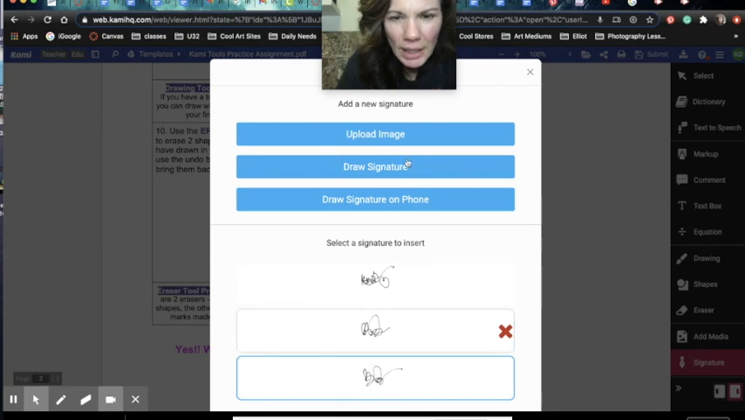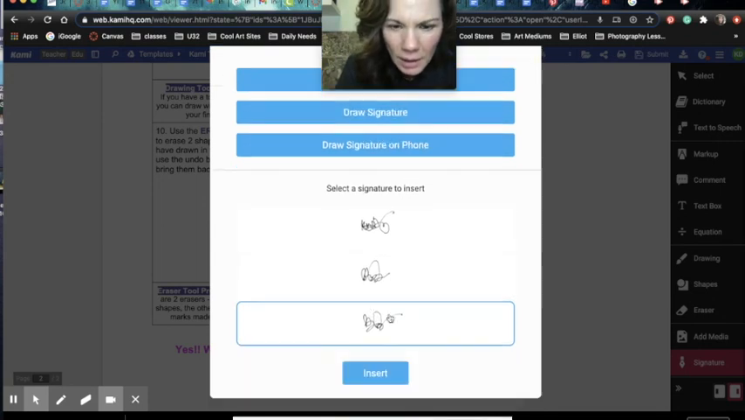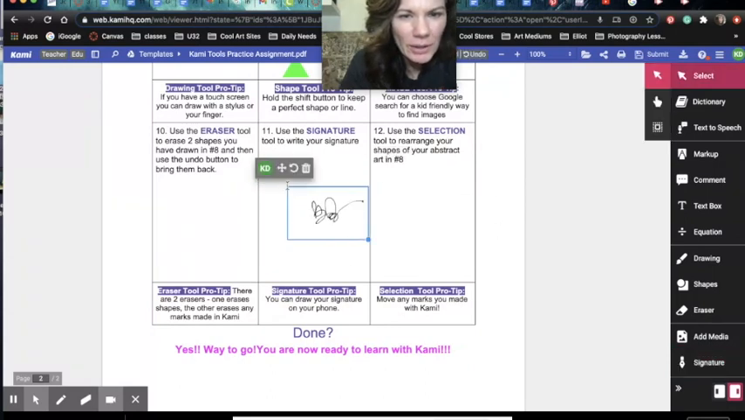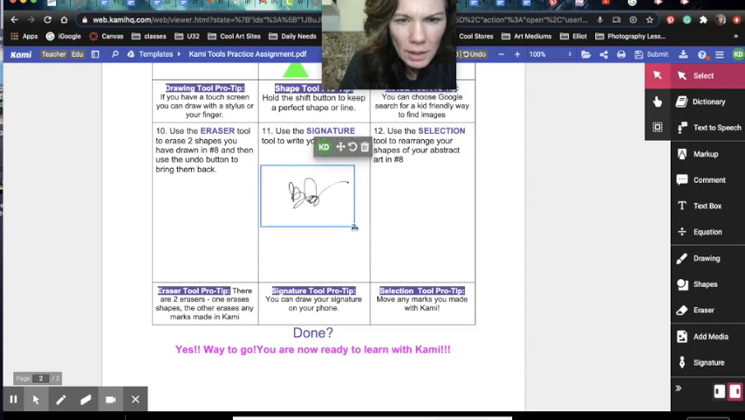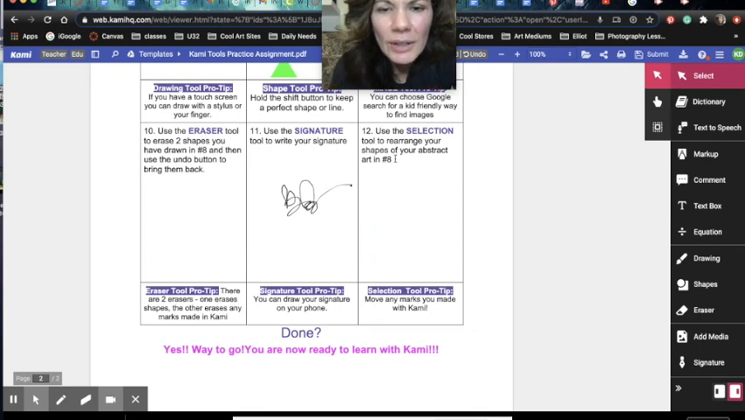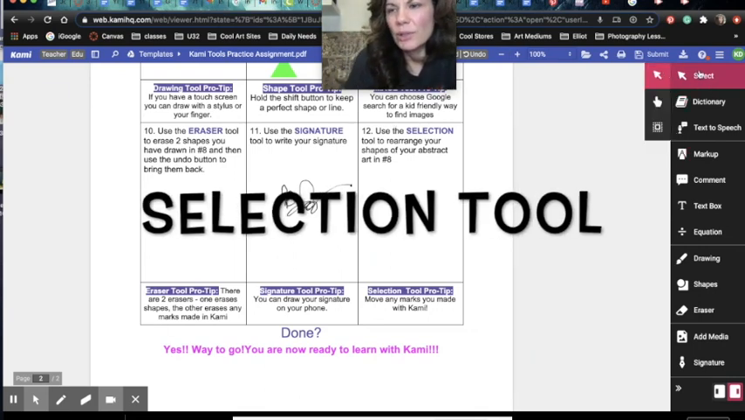I'm going to choose that, and I'm going to hit insert and attach again. I'm dropping it there. And I could always make it bigger or not. Can I? That was an assumption. Look at that. I can. I was not wrong. All right. That's my signature tool. Now, my last one, again, is to go back up to the selection tool.